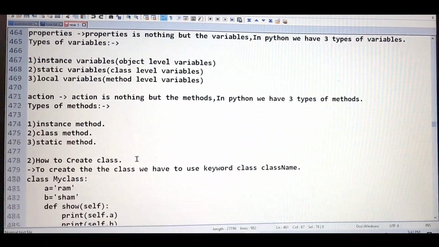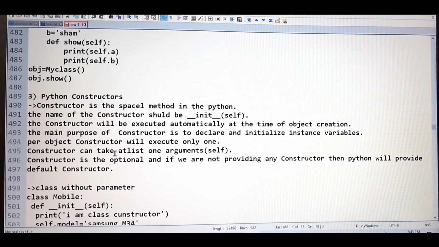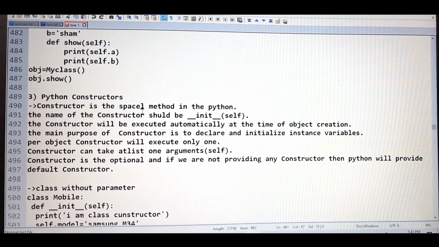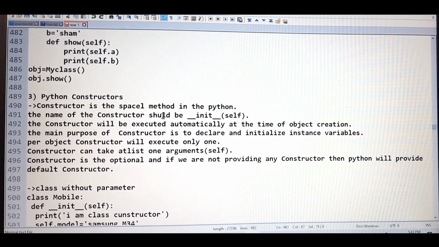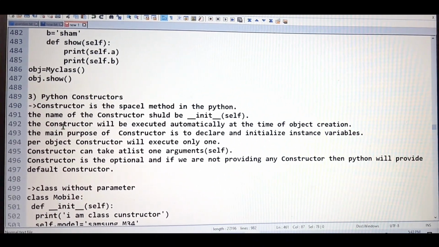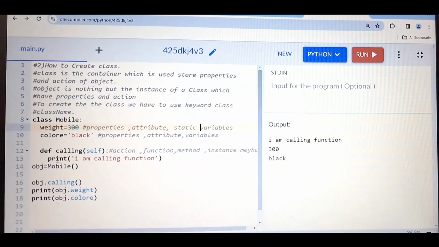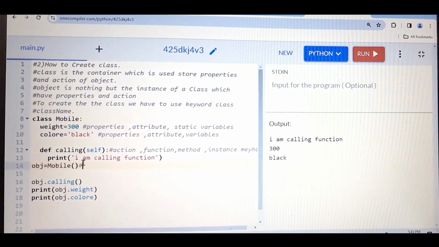So come down. We have started the constructor. As I told you, constructor is a special method in Python, and the name of the constructor should start with __init__(self). Then the constructor will execute automatically at the time of object creation. As I showed you, what is the object creation? This line is nothing but the object creation. Let me write here.